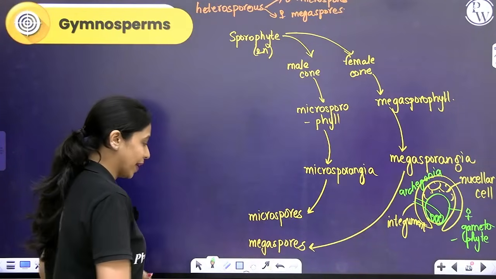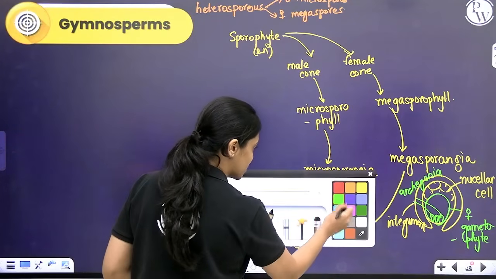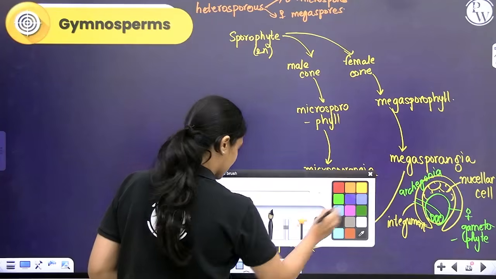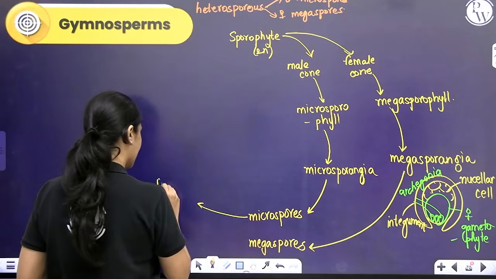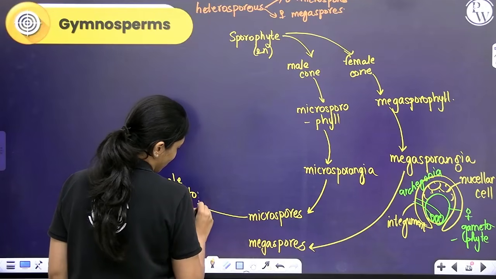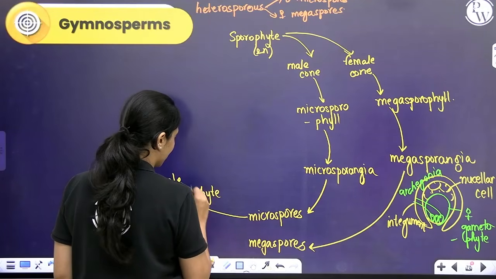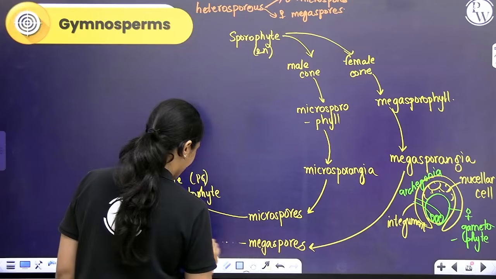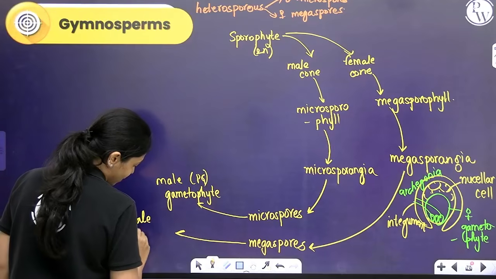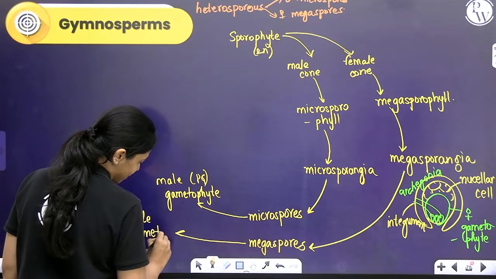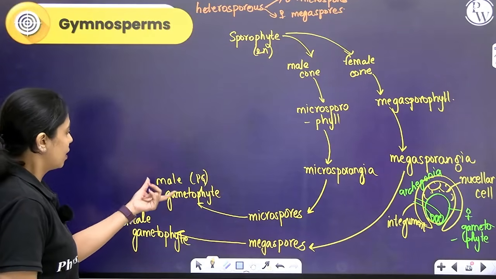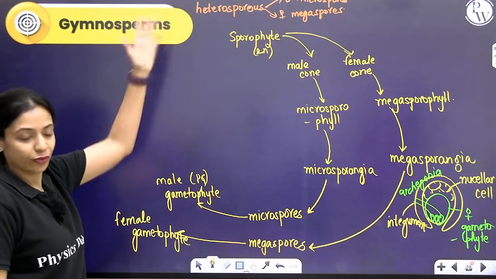Okay. So you have the microspore. The microspore will give rise to the male gametophyte, which is nothing but your pollen grain. The megaspore already gave rise to the female gametophyte, but it's not released. It's retained within the parent sporophyte, within the sporophytic plant body.